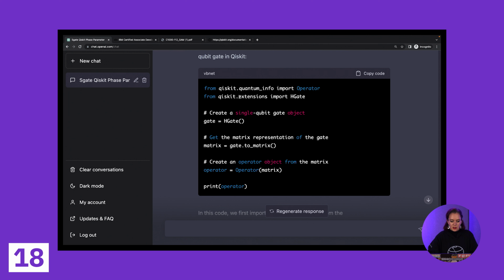Created an H-gate. Oh, okay, we've got some funky stuff going on here with the imports. While this is the correct way to initialize an H-gate, it's not the correct way to import it. I believe you import the H-gate from the circuit library. And I think also the Operator, you have to import from qiskit.quantum_info.operators, if I'm not mistaken. And then it does some weird stuff, like it converts this gate to a matrix and then wraps it in an Operator class. But I'm pretty sure you can just put that gate straight into this Operator class.